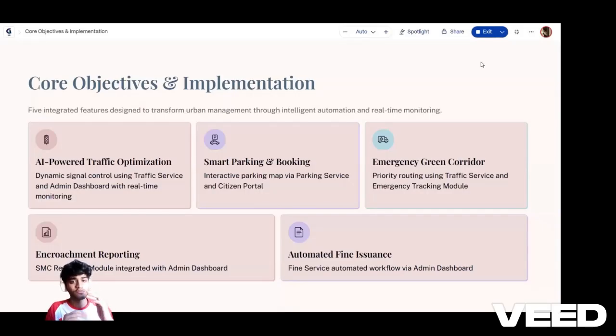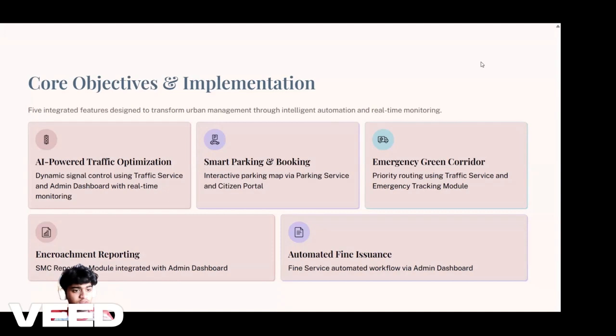Our system is built around five core objectives aimed at improving urban management using real-time intelligence. First, we built AI-powered traffic optimization, where traffic signals are dynamically controlled using our traffic services and monitored through an admin dashboard. Next, the smart parking and booking system allows citizens to view and reserve parking spaces through an interactive map integrated into the citizen portal.